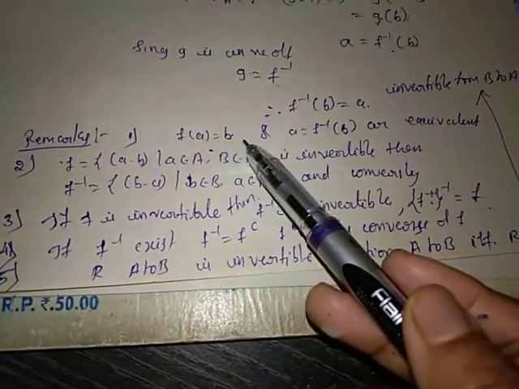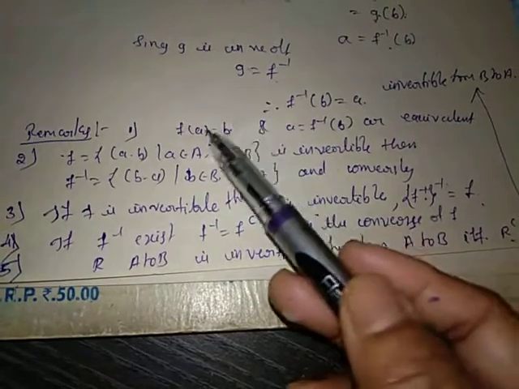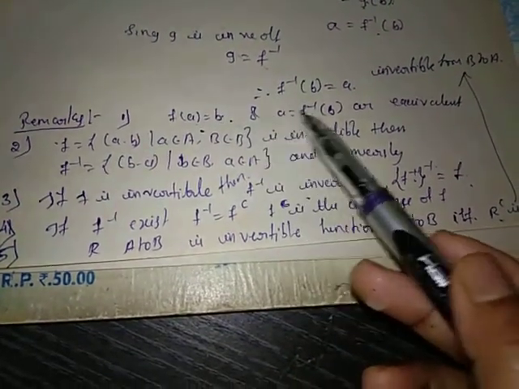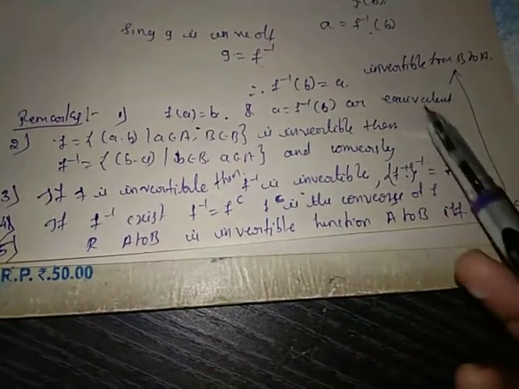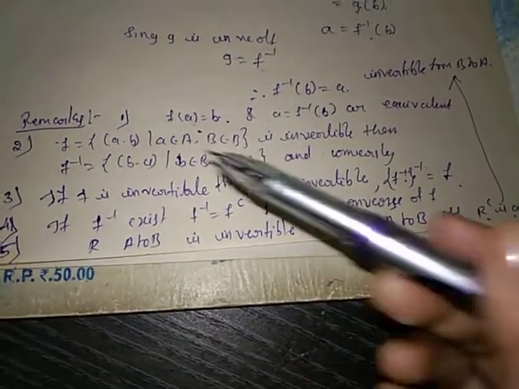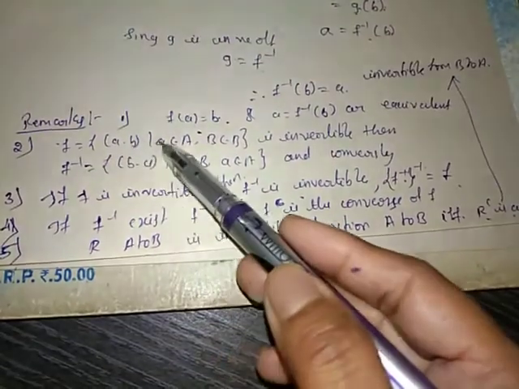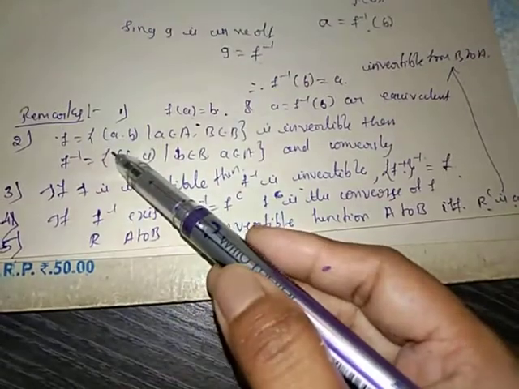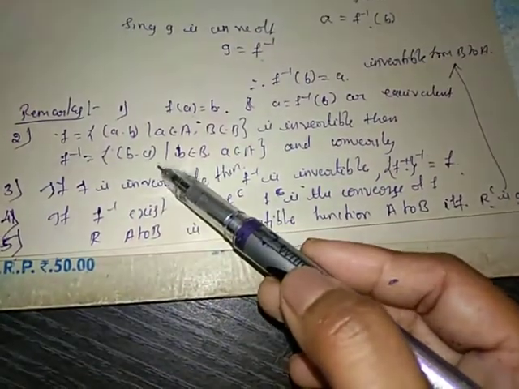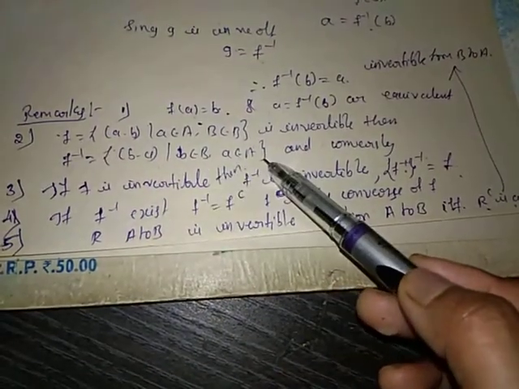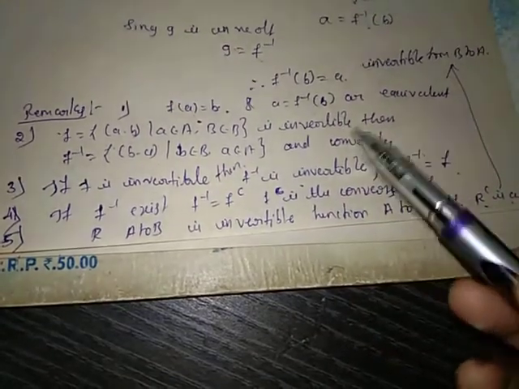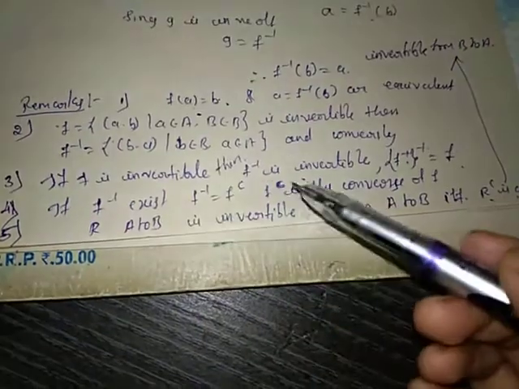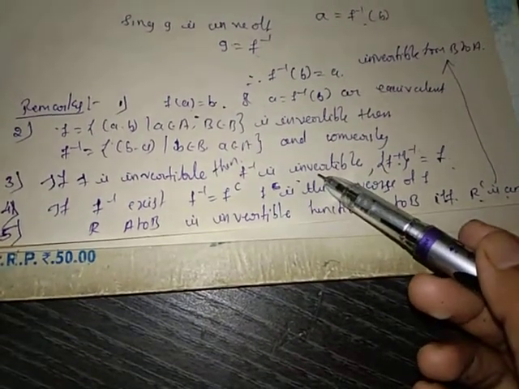Suppose f is invertible, f of a equal to b is nothing but a equal to f inverse of b. Both are equivalent here. Suppose f equals (a, b) is invertible, then inverse of f equals the ordered pair (b, a). Converse is also satisfied. If f is invertible, then inverse of f is also invertible.